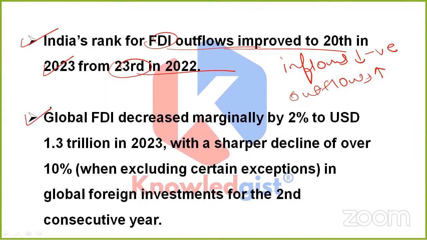So yes, global FDI decreased marginally by 2% to USD 1.3 trillion in 2023, with a sharper decline of over 10% in global foreign investments for the second consecutive year as well.